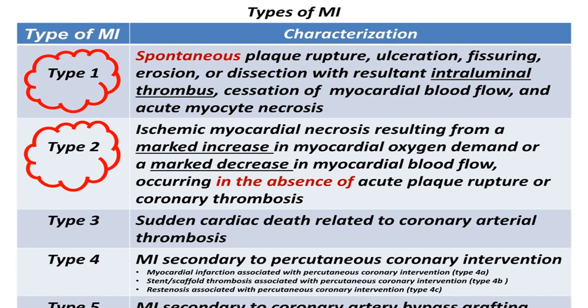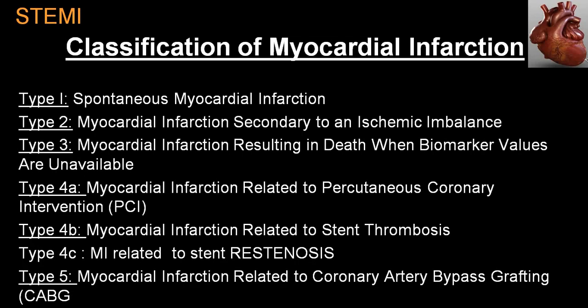Type 4 is following PCI, percutaneous coronary intervention, divided into 4A, 4B and 4C. 4A is infarction associated with PCI, 4B is stent thrombosis, and 4C is restenosis with PCI, and type 5 is following CABG.